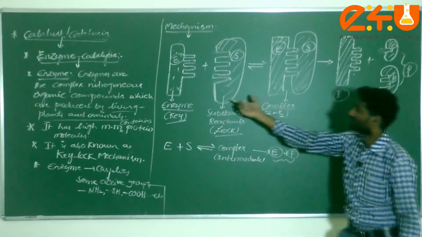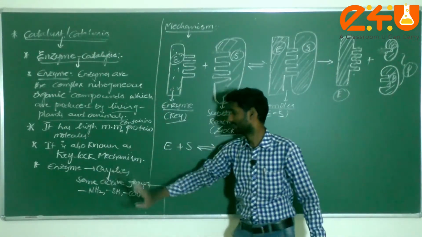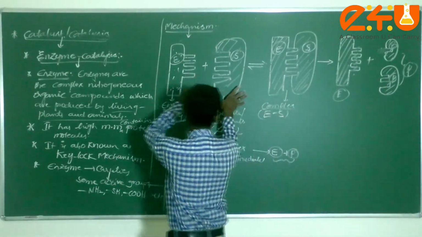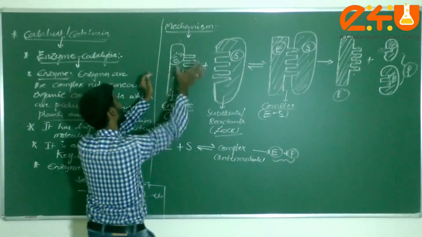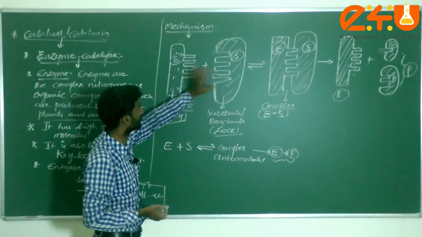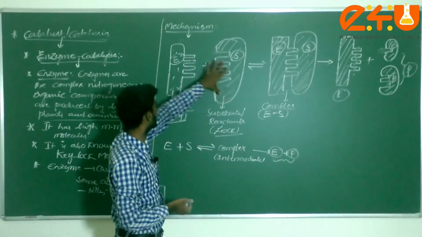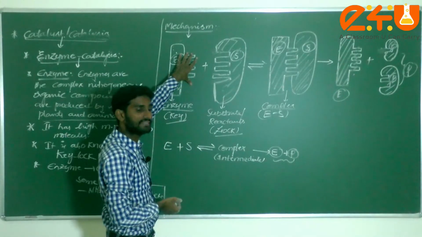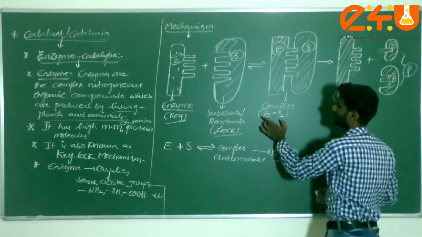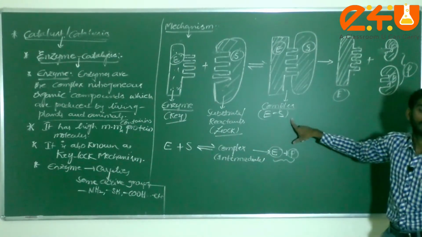Understood? Now what is happening here: some active groups are there, such as an amine group, a thiol group, and a carboxylic acid. The reactant molecules or substrate will come and adsorb on the exact surface of the enzyme molecule. Imagine this is the key and this is the lock. Just as a key fits into the lock, the reactant molecules fit exactly into the enzyme, forming a complex known as ES. E stands for enzyme, S stands for substrate. The ES complex is generally called an intermediate.